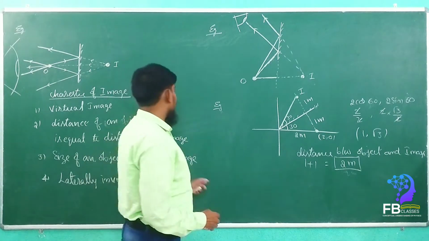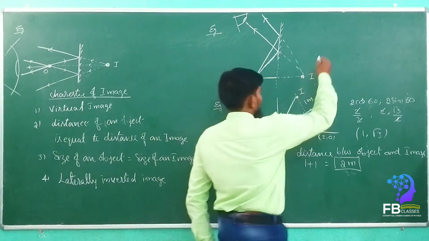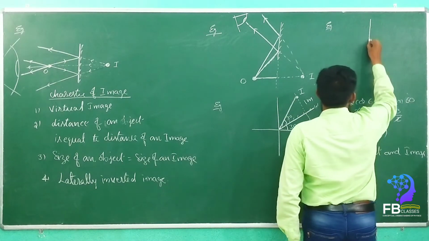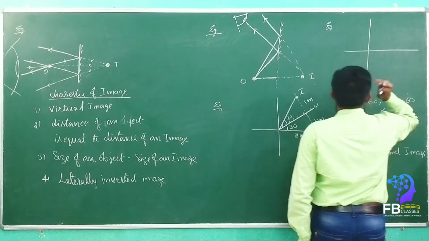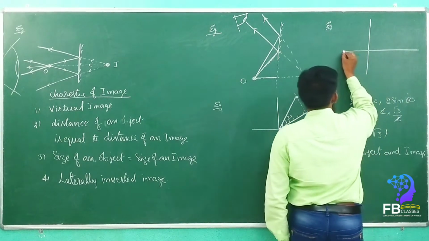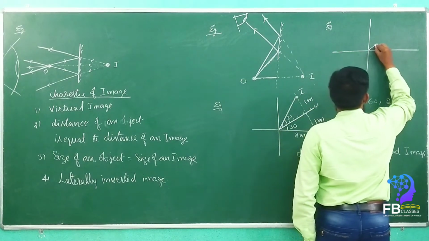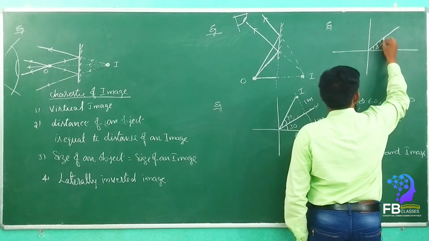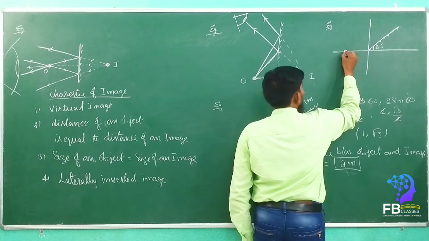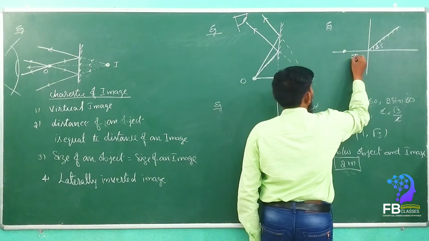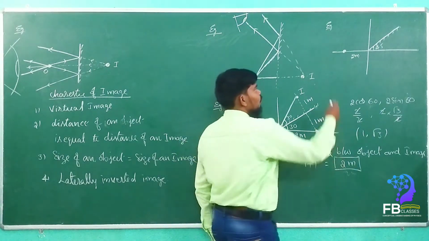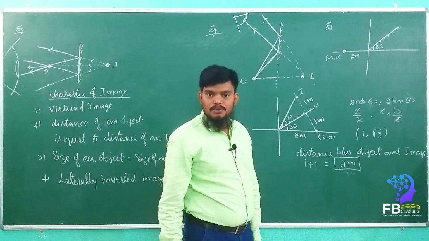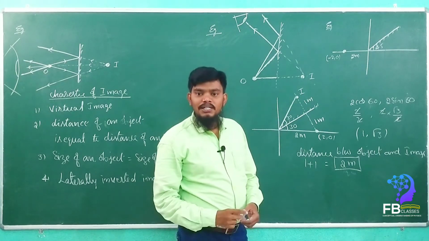Got it? For example, if you take another example, let me see. I am going to draw here. So for example, let's consider, see here, let it be considered this is a 45 degrees angle. So the mirror is like this. Now the object will be placed here at 2 meters. Then the coordinates of the object are minus 2 comma 0. Minus 2 comma 0. Then what are the coordinates of the image?